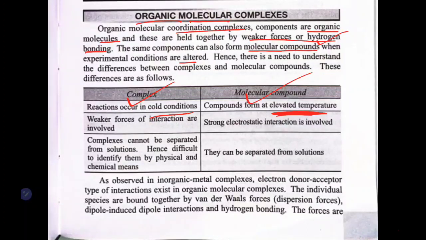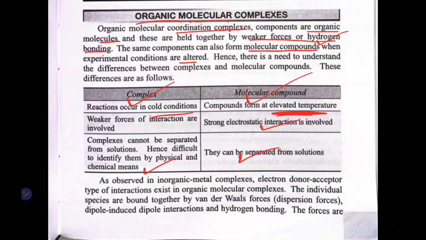Weaker forces of interaction are involved in the complex, whereas strong electrostatic interactions are involved in the molecule. These complexes cannot be separated from the solution, hence they are difficult to identify by physical and chemical means. But because a molecule is altogether new, you can clearly separate it from the solution.